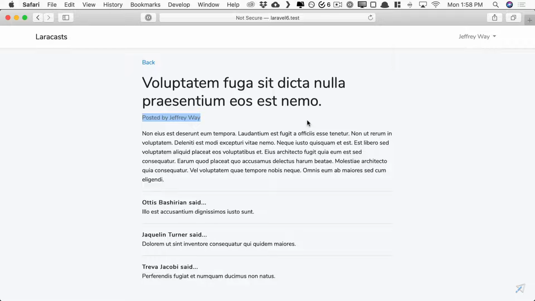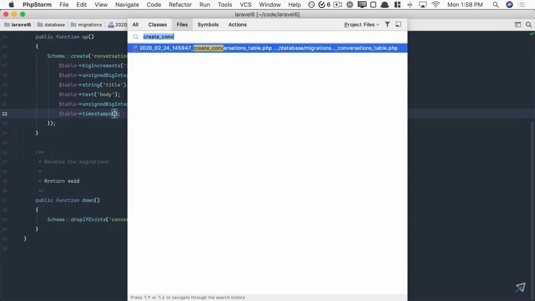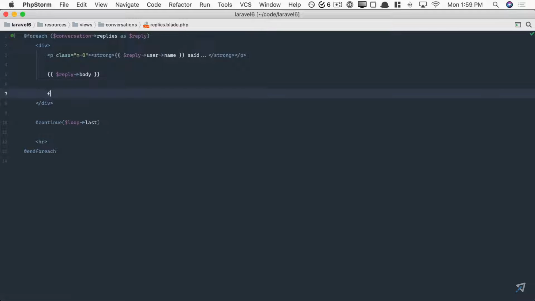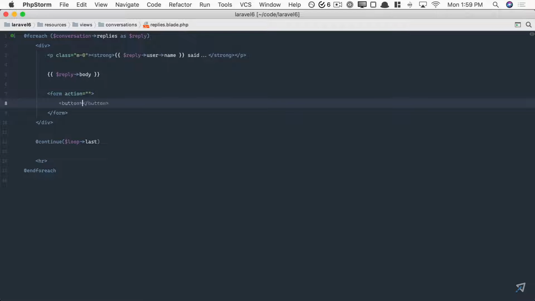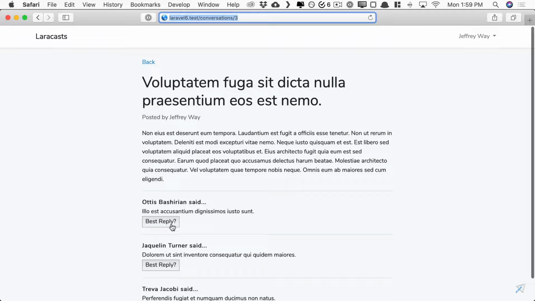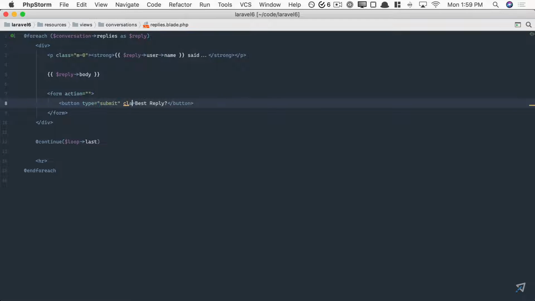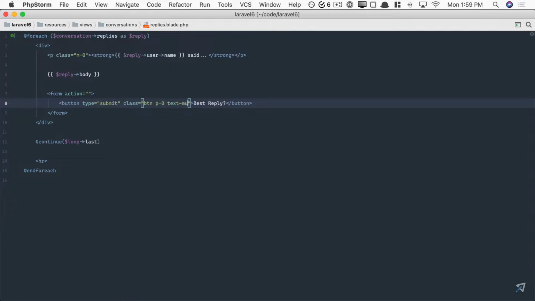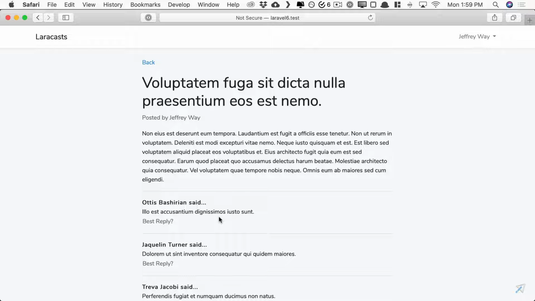So let's go from the outside in. It sounds like when I view a reply, right here, maybe right down here, we'll add a form. And we'll have a button that says best reply. Switch back, refresh, a little ugly. We don't care too much about this, but why don't we say it is a button and no padding. Yep, and then finally text muted, and that's good enough for me.